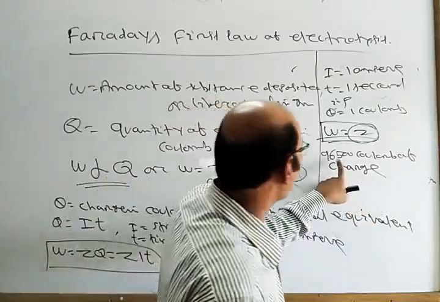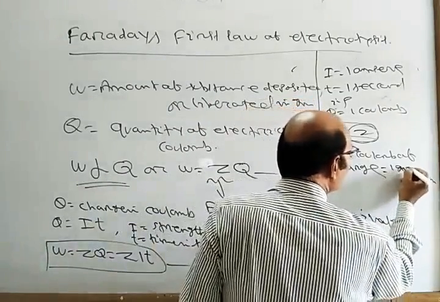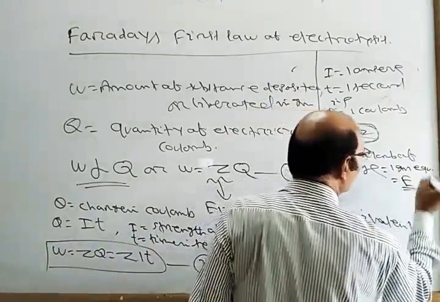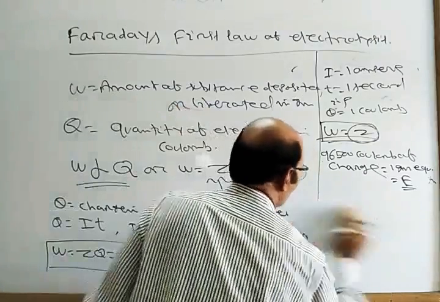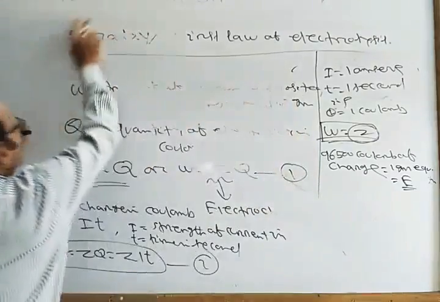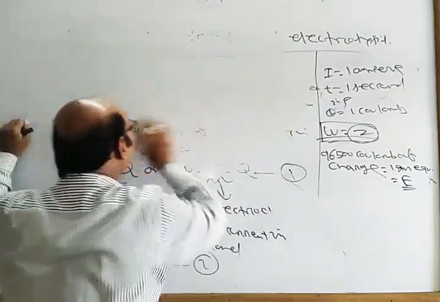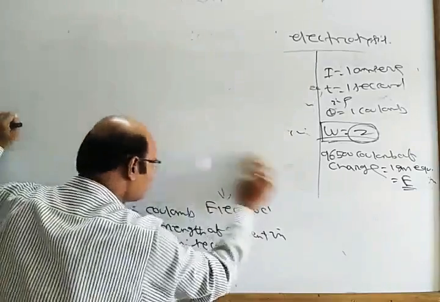So 96,500 coulomb of charge is equal to 1 gram equivalent, which is equal to E. Because 96,500 coulomb of charge is producing 1 gram equivalent of substance.